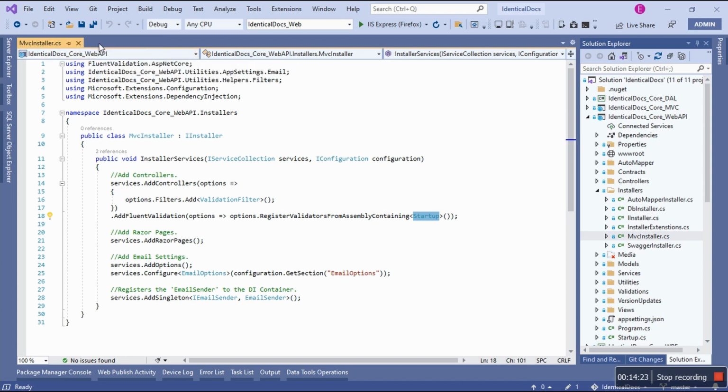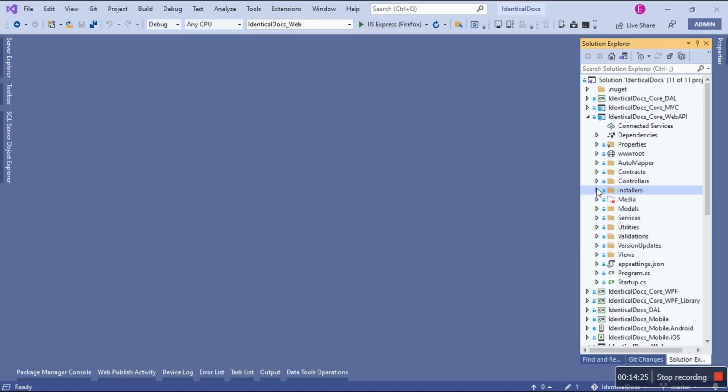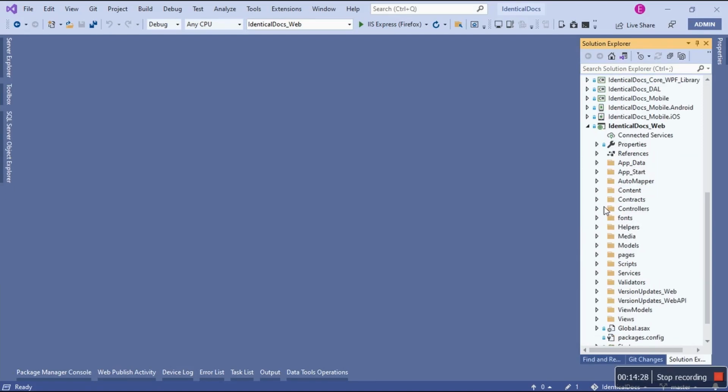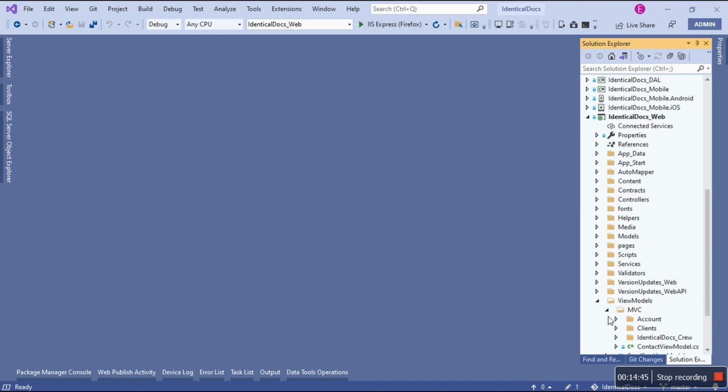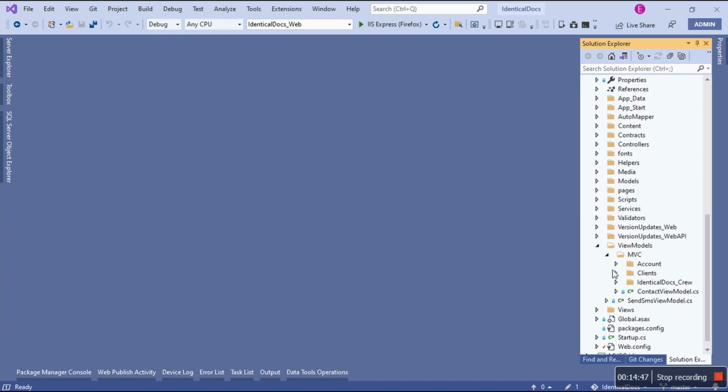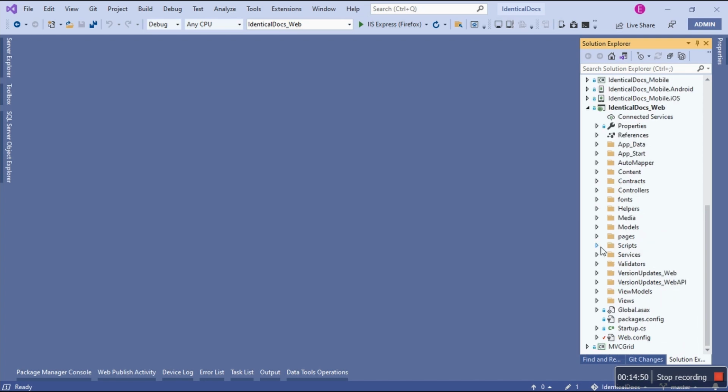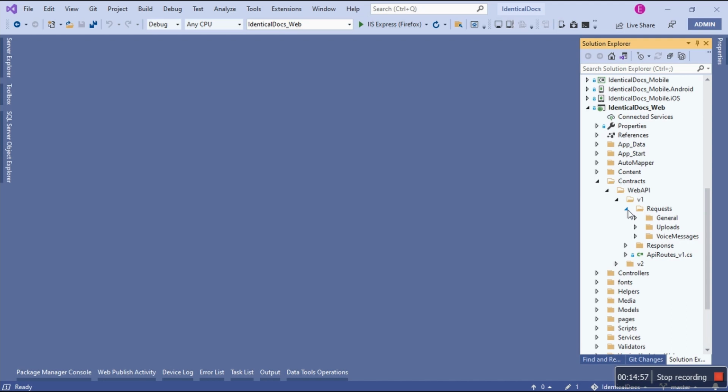Okay, so let's switch now to .NET Framework. Let's go to one of the models. My models don't live in here. In fact, I'm making use of view models. So let's go to view models. I'm just going to pick a random one. But wait, I don't have that for Web API, so it's not view models. In fact, it's contracts. So Web API, version 1 requests. These are the things that are coming in.